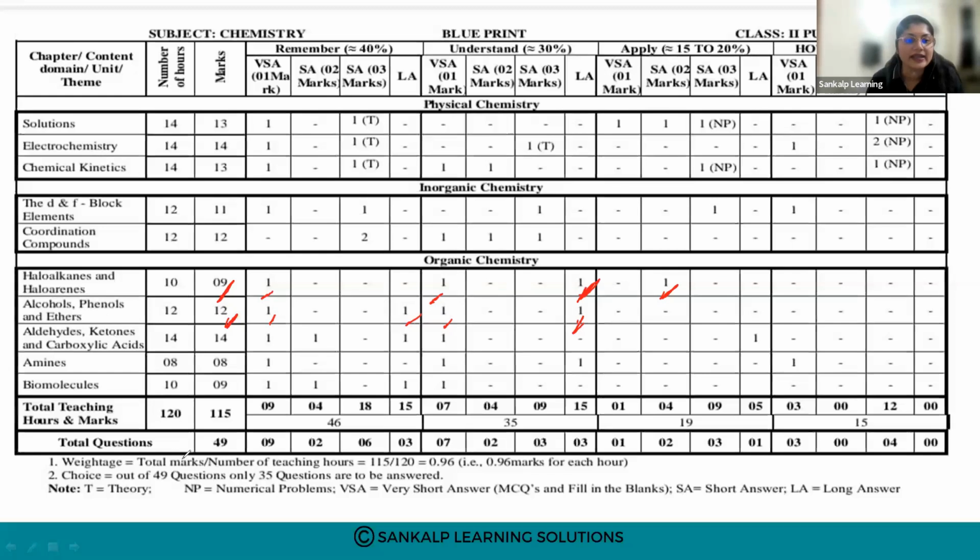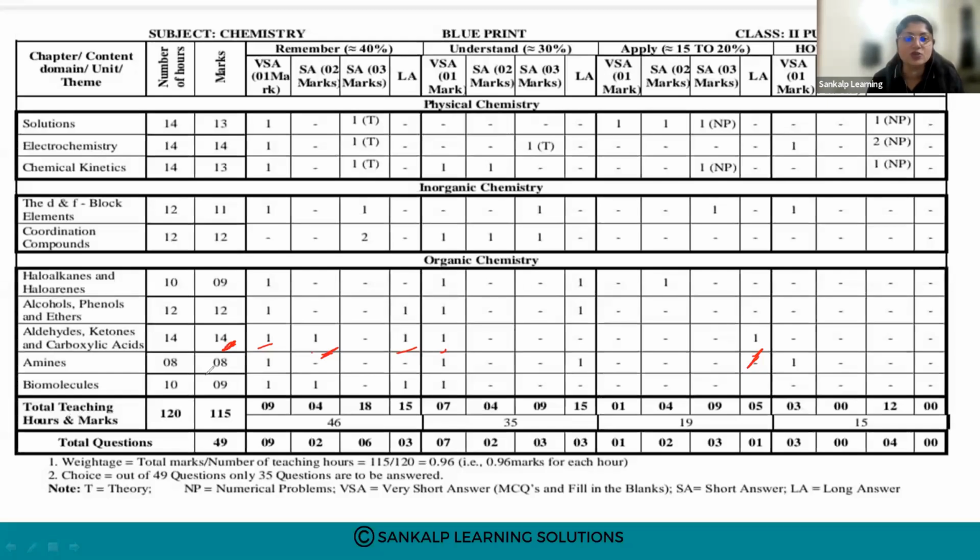Next is aldehydes, ketones, and carboxylic acids. The number of marks allotted is 14. The 1-mark questions asked are 2, then one 2-mark question, and long answers, sorry, 2. So there are 2 long answers, and those will be divided into 3 plus 2 again.